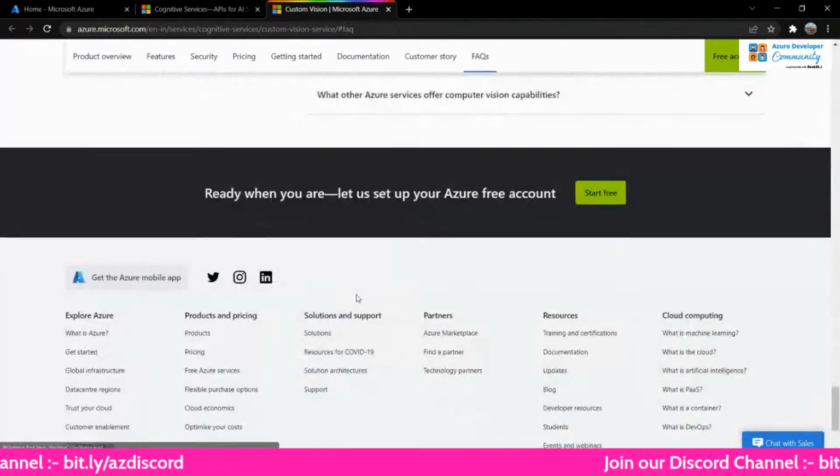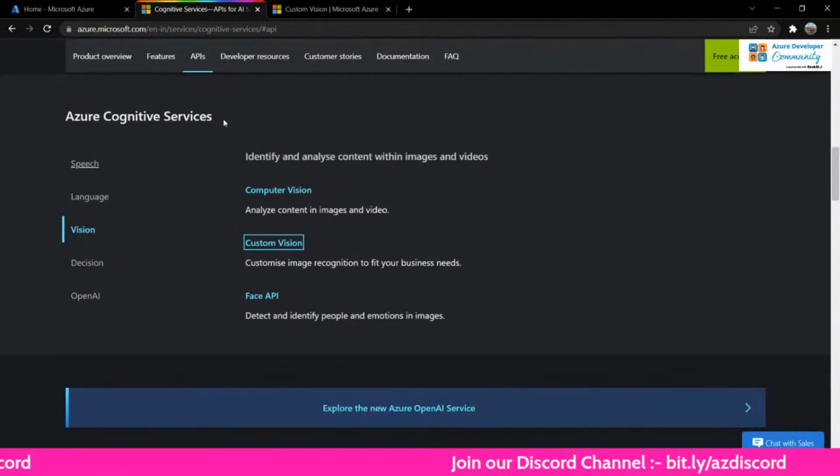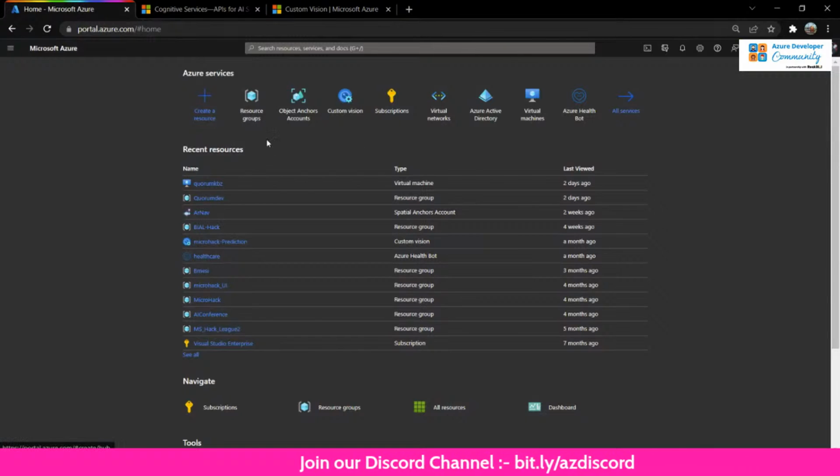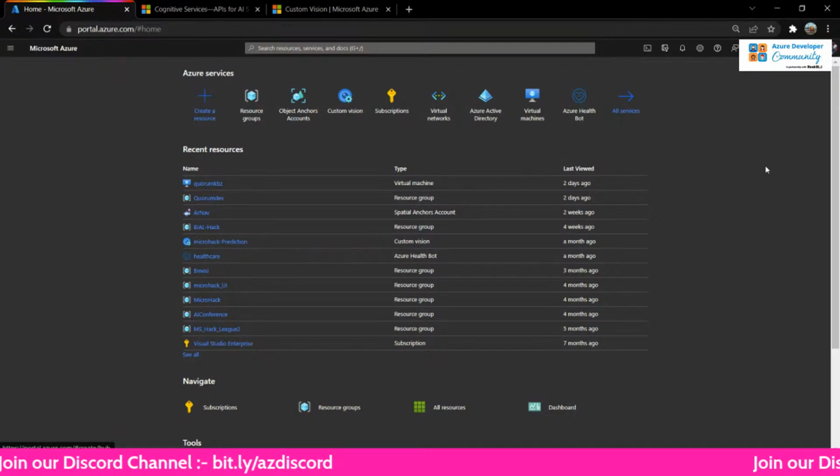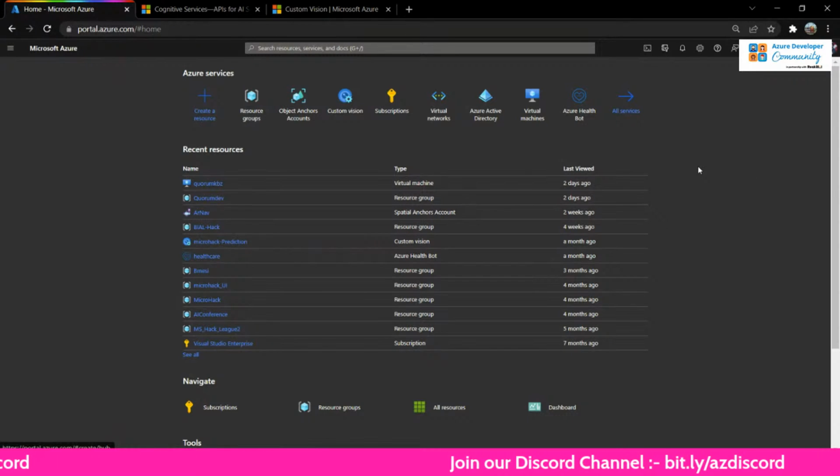I don't think there is anything. Okay, no issues. We'll create one. So to create any resource, okay, before that, I'll tell you what resource groups are. This is very important to understand, and why you should go ahead and have them.